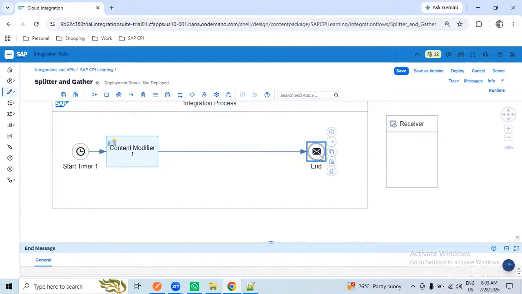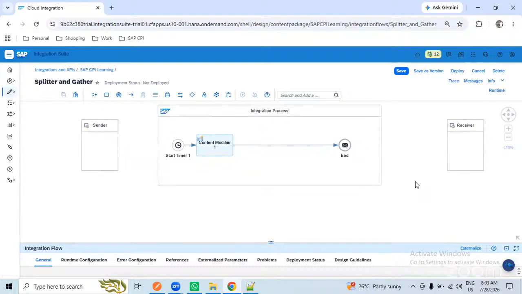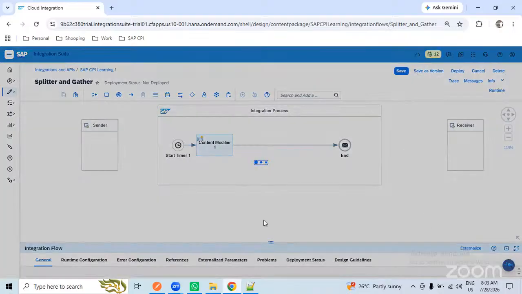Since we don't have a real-time system, I'm going with some test data only, with the mail adapter. Our system won't accept it if you send more than one employee. So that is the case we have, and we need to split the records.